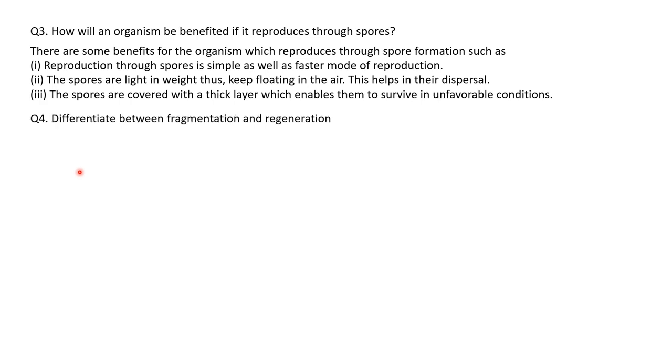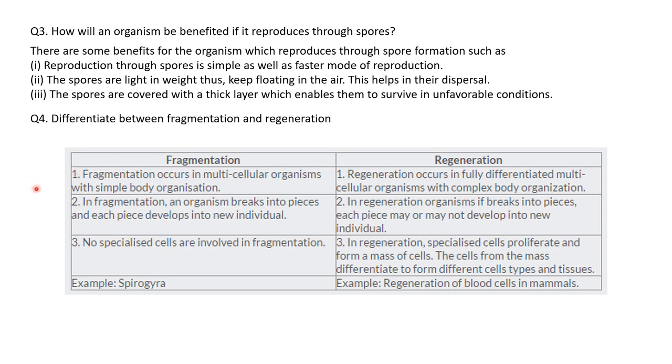Differentiate between fragmentation and regeneration. So let's see the difference between fragmentation and regeneration. Fragmentation occurs in multicellular organisms with simple body organization. Regeneration occurs in fully differentiated multicellular organisms with complex body organization. Let's take an example of human beings. In our body, the liver has a power of regeneration.